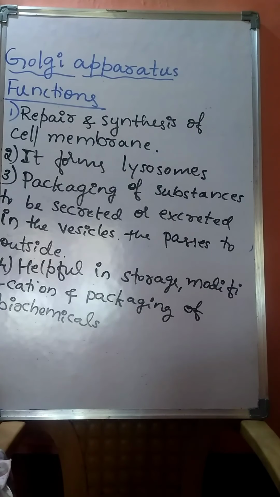Usually, the cell wall components are synthesized by Golgi apparatus. Except cellulose, the other cell wall components are synthesized by Golgi apparatus.